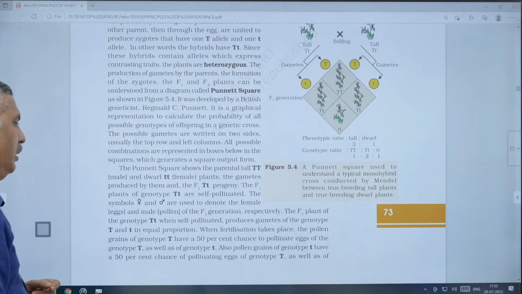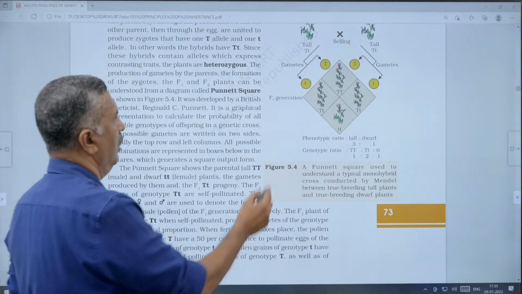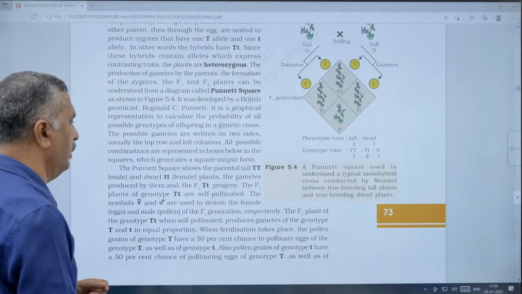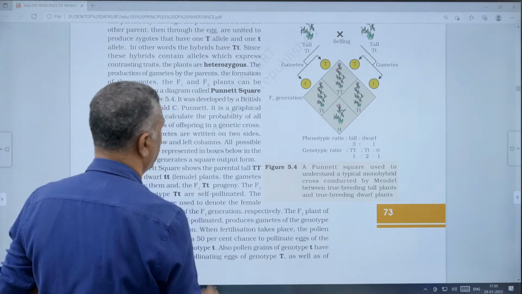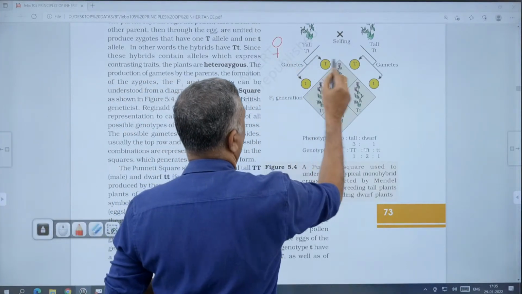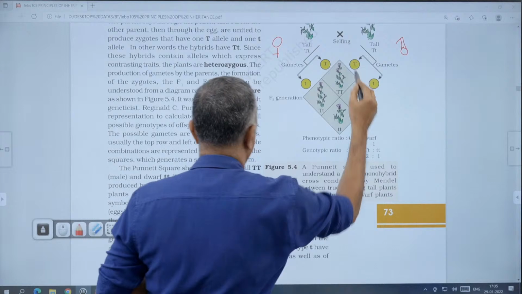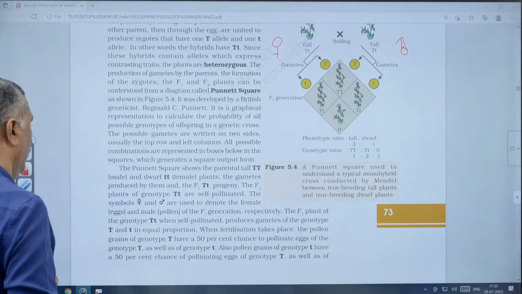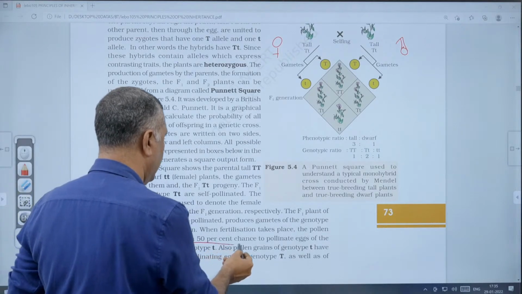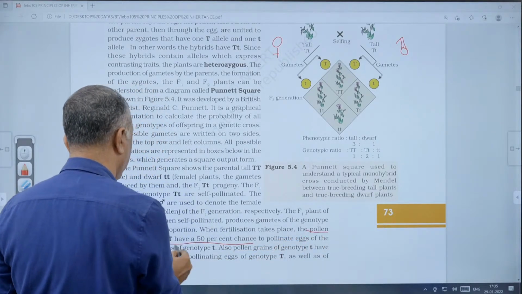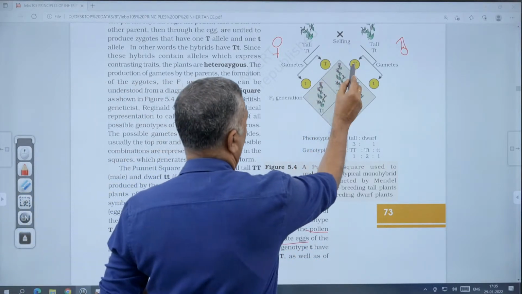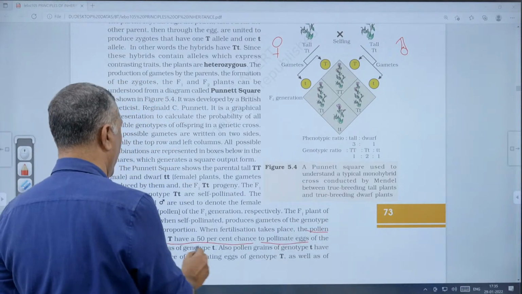When fertilization, or fusion of the gametes, takes place, the pollen grains of genotype capital T, considered male, have a 50% chance to pollinate eggs of the genotype capital T, and a 50% chance to pollinate those of small t.